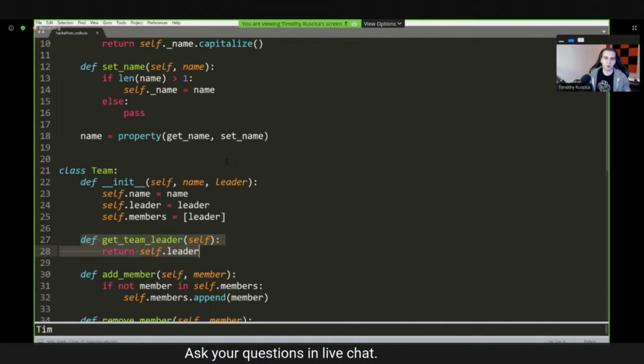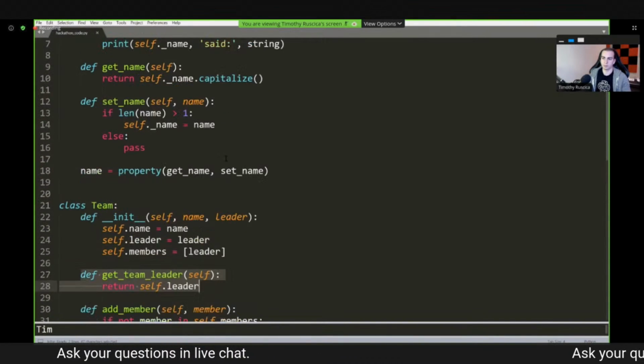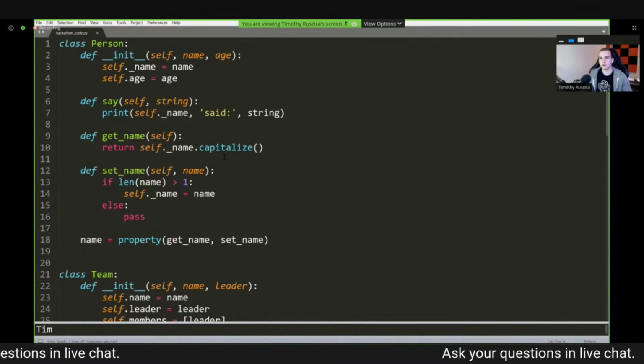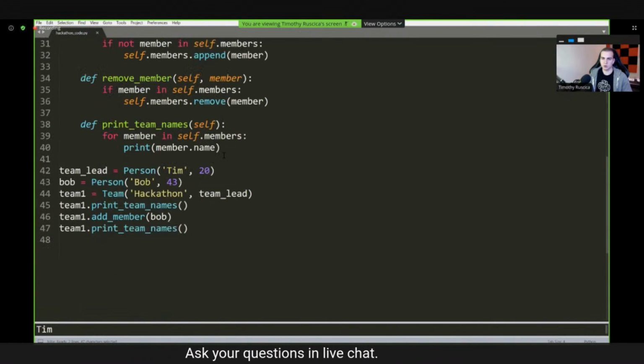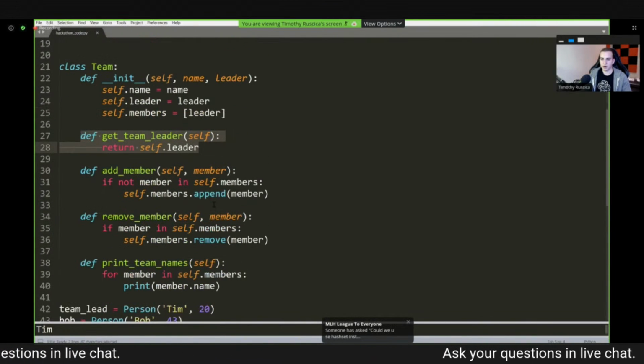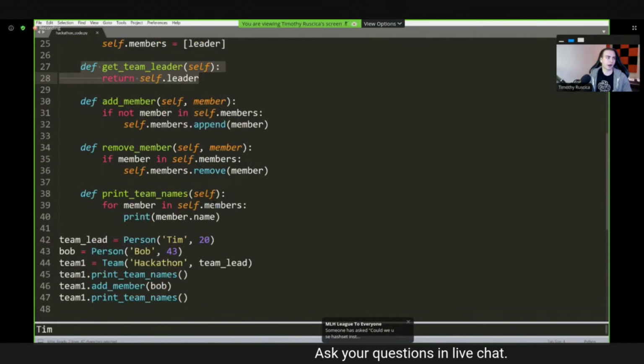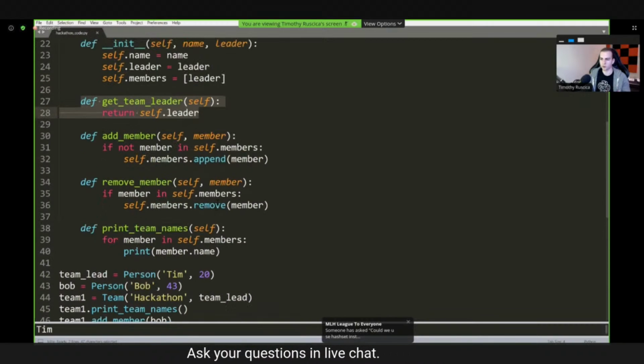Now, of course, these are just toy examples. If you're actually writing real Python object-oriented code, you probably would have more detailed classes that actually make more sense than this. But I'm just trying to show you how this works in enough time that is reasonable. So now that we've talked about that, I hope you guys have a decent grasp of object-oriented programming.